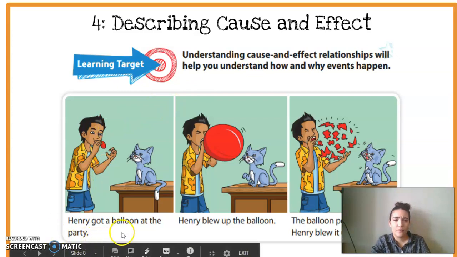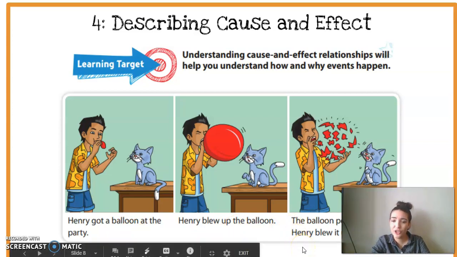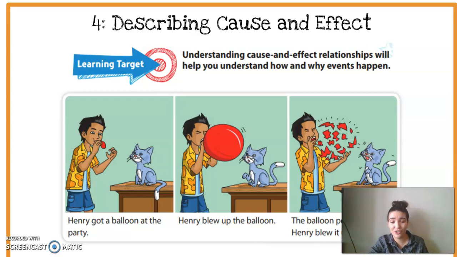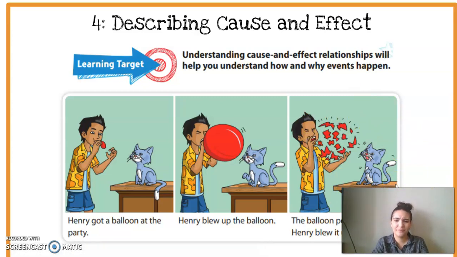This says, Henry got a balloon at the party. Our next picture, Henry blew up the balloon. And our last picture, the balloon popped because Henry blew it up too much. So if I am looking for a cause and effect, what would my cause and effect be? My effect is something that happened because something else happened. So if this is my effect, that the balloon popped, what is the cause of that?